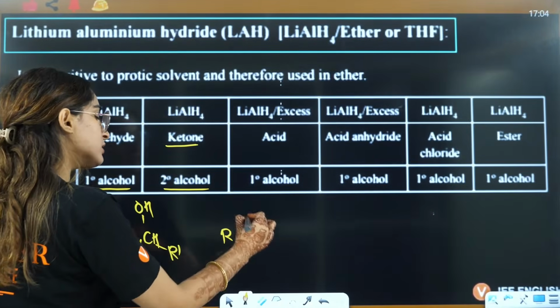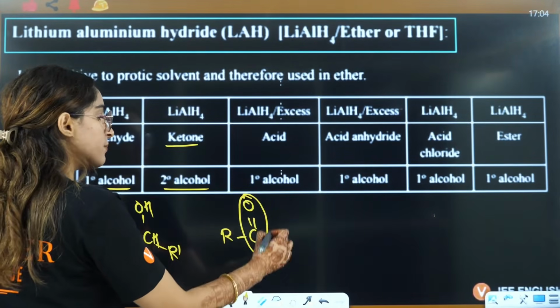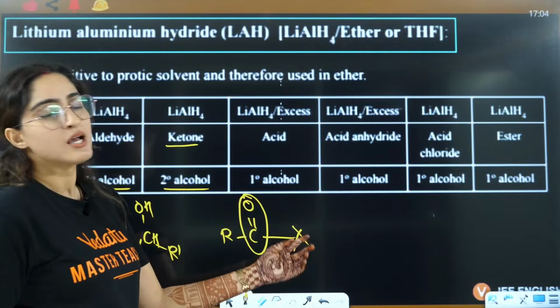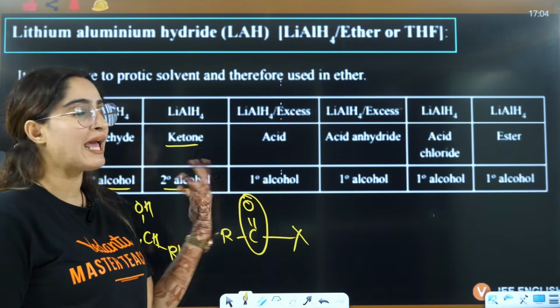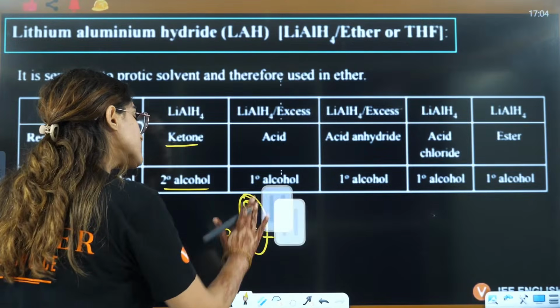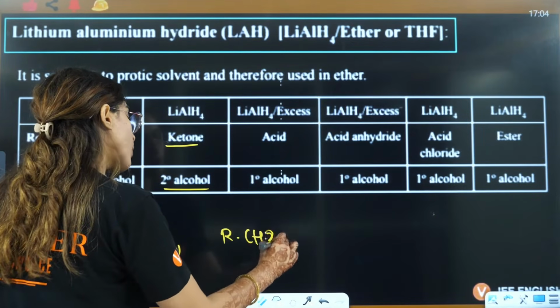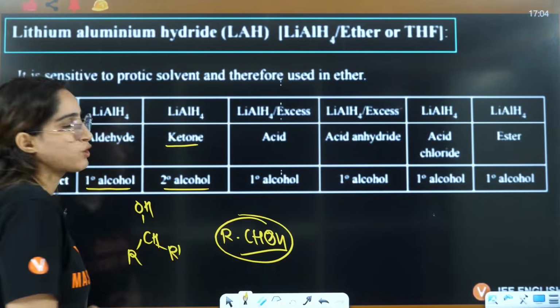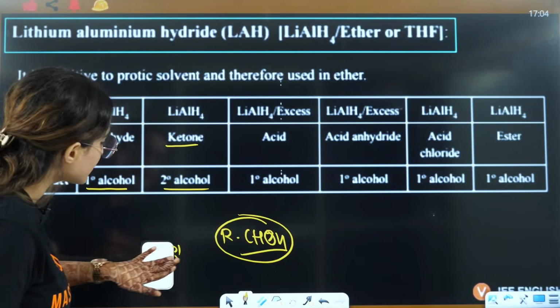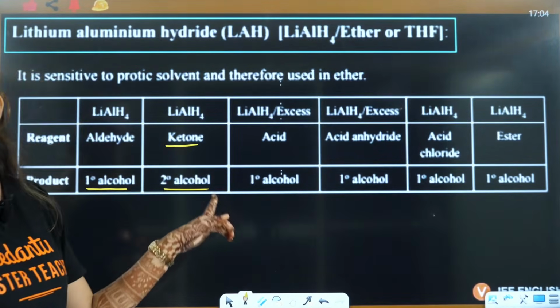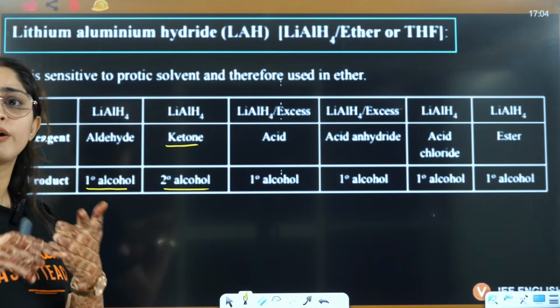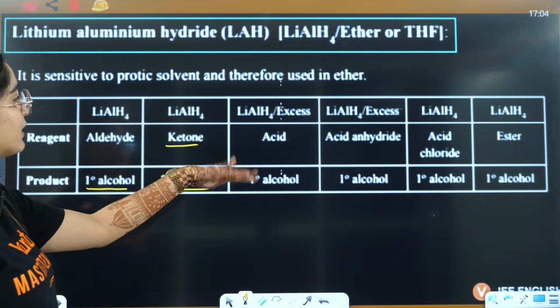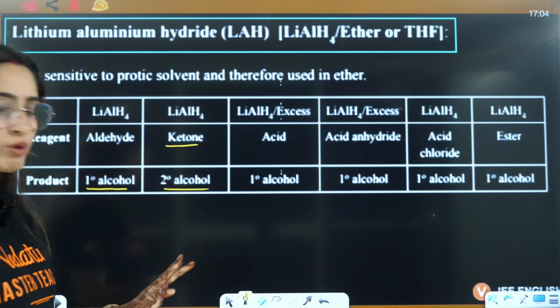Others, when the carbonyl group is terminal, whatever you have here, this X can be OH, this X can be Cl, this X can be anything, right? It will always give you RCH2OH, that is primary alcohol. So with LiAlH4, you will have primary alcohol from aldehydes, carboxylic acid or derivatives of carboxylic acid, but ketone is going to give you 2 degree alcohol.